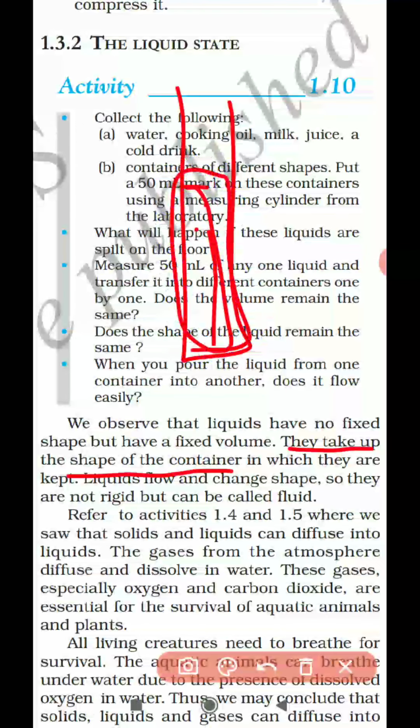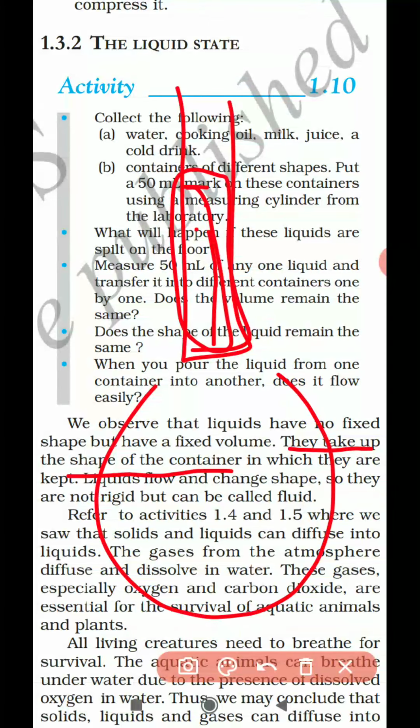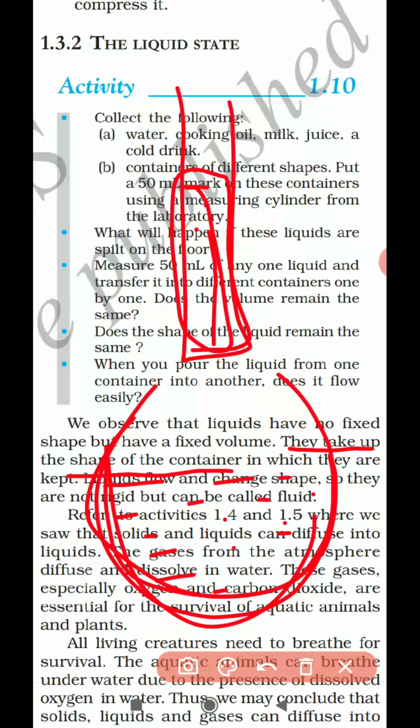If I take the same water in a round bowl, what happens if I fill that bowl with the water? Again, that water will be in that bowl shape. So the water or the liquids will take the shape of the container in which the water or the liquid is filled.